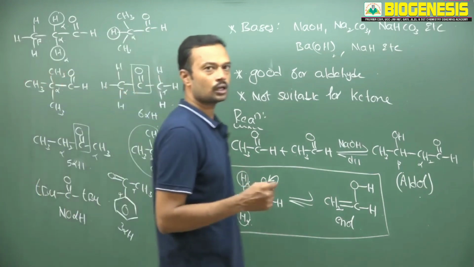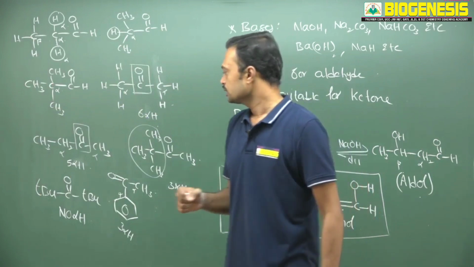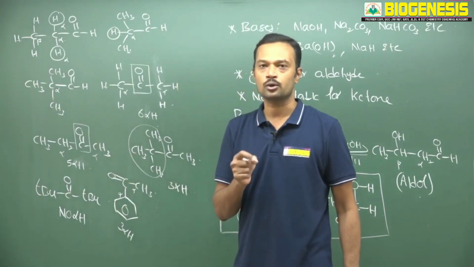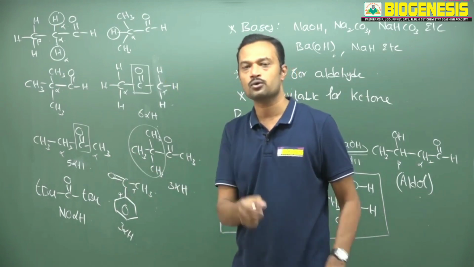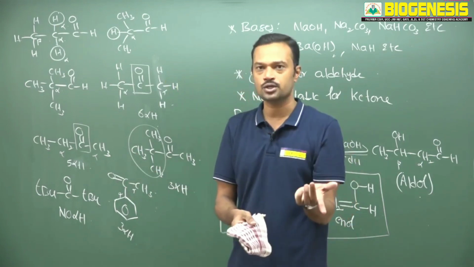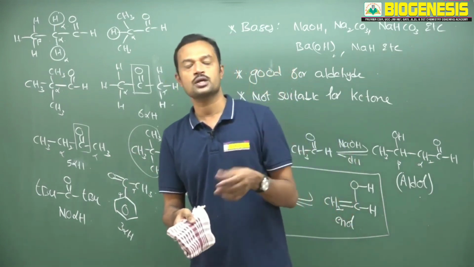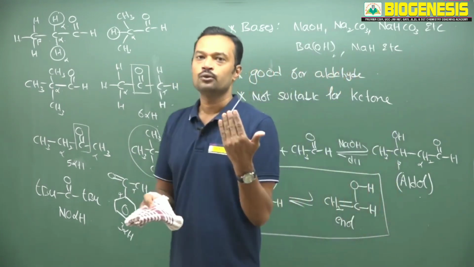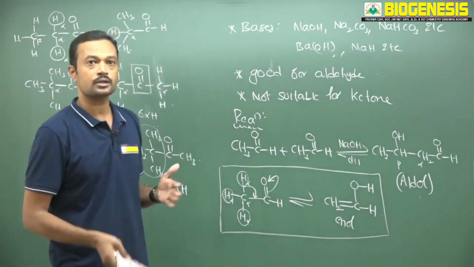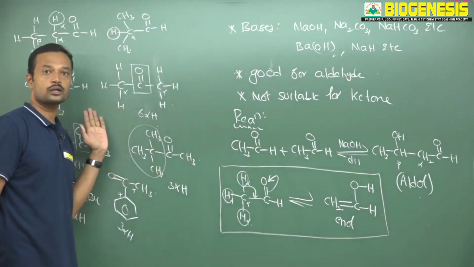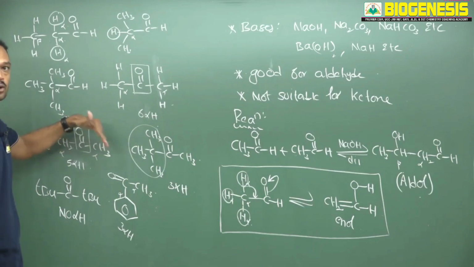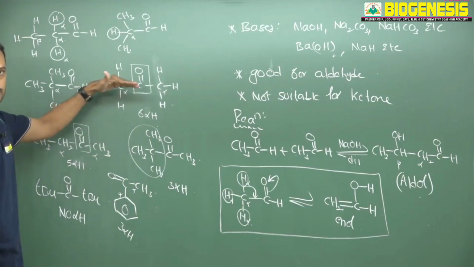question in aldol condensation. Why? Because in aldol condensation, once you know how to calculate alpha hydrogens, and how to use that alpha carbon hydrogen with respect to base for condensation, definitely it is very easy to understand the Cannizzaro reaction, Knoevenagel reaction, Perkin, Stobbe, approximately 15 to 20 named reactions that depend on aldol. So that's why I am stressing how to identify alpha carbon hydrogens and how to remove that alpha hydrogen with respect to base.